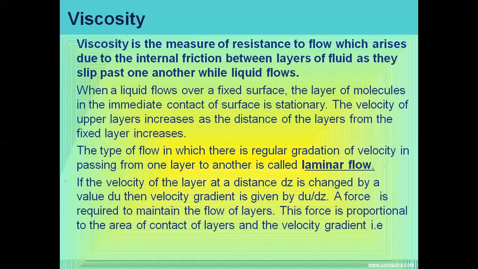Next is viscosity. So viscosity is the measure of resistance to flow, which arises due to the internal friction between the layers of the fluid as they slip past one another while the liquid flows. You know this thing, the best example of viscous liquids is honey.